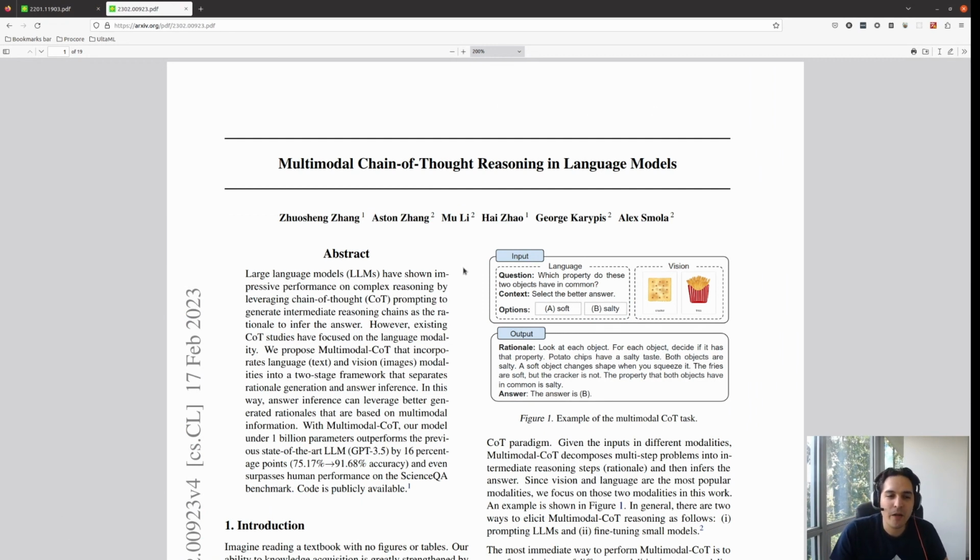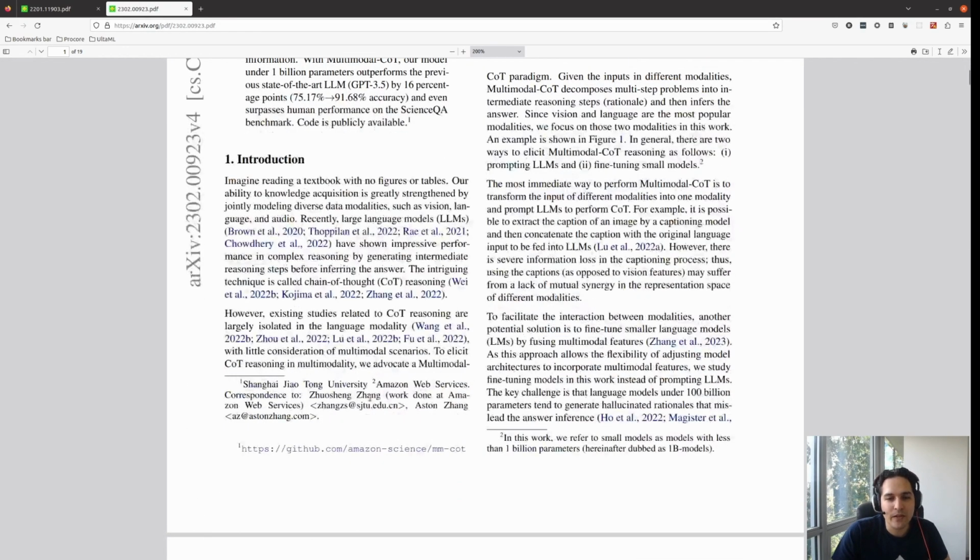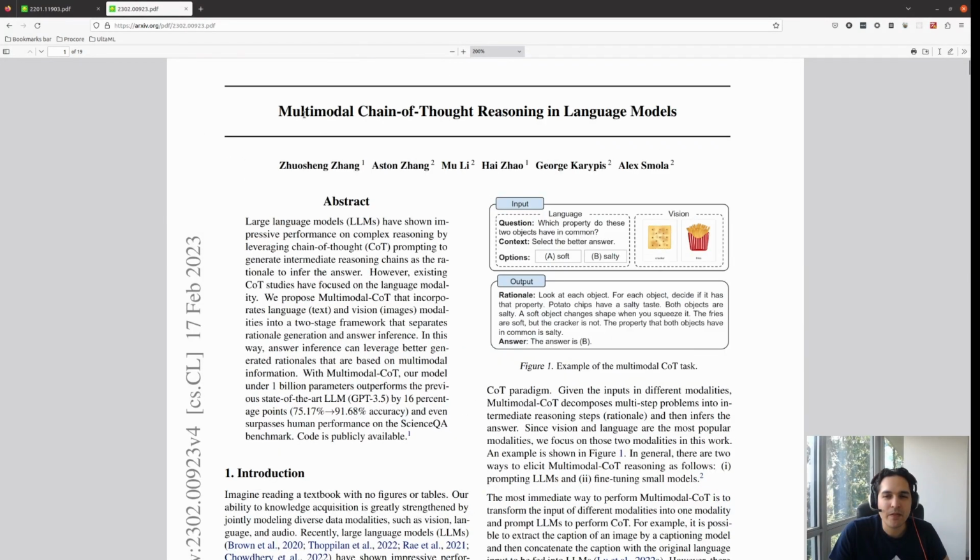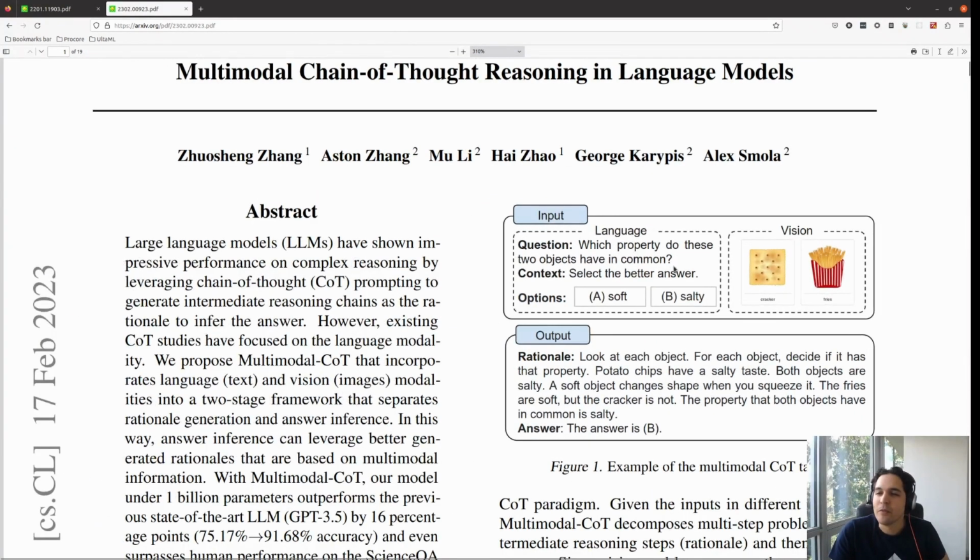This paper was published on 17 February 2023, and the team behind it is Amazon Science. Basically, I can explain it this way. Let me zoom in a little bit more. So we have a question like, which property do these two objects have in common? And we pass an image. One of them is a cracker, one of them is fries, and we are also passing a context. So select the better answer. The common property between the two is both are soft or salty.